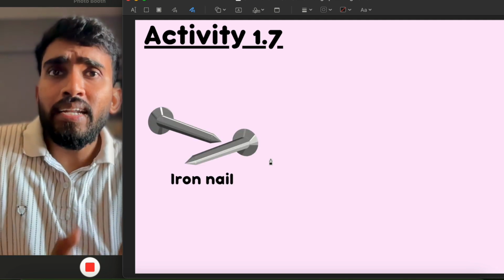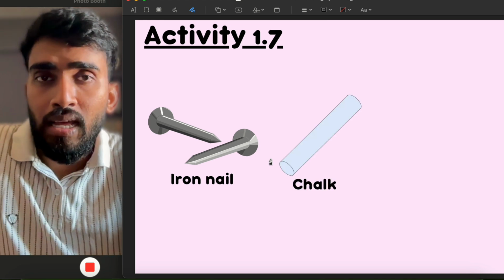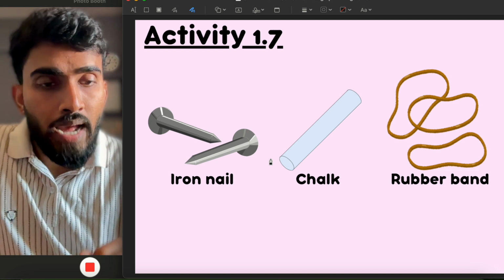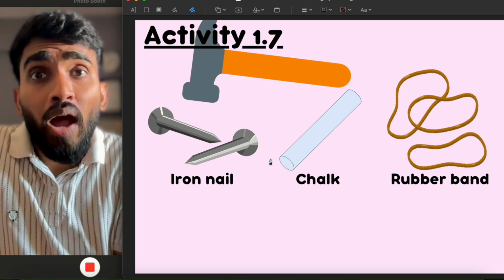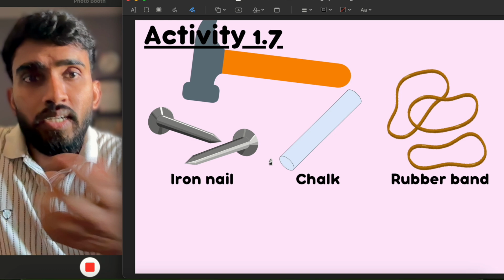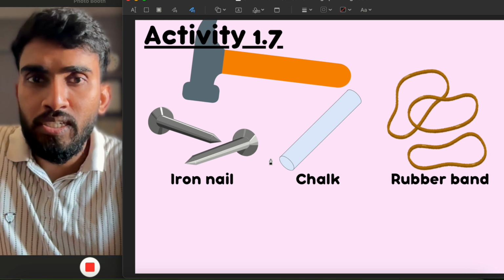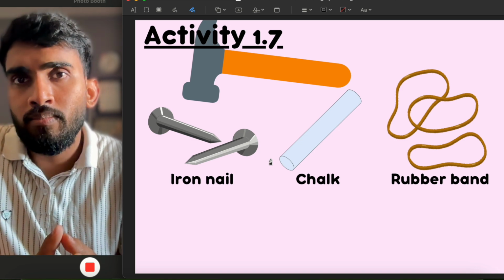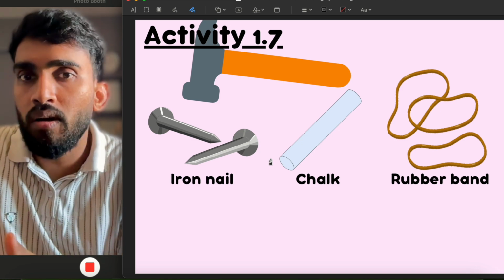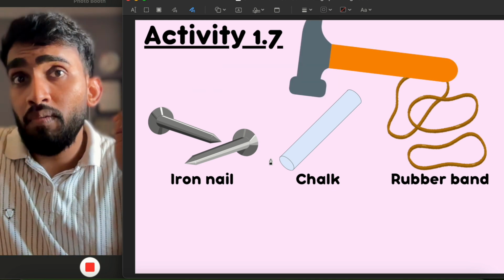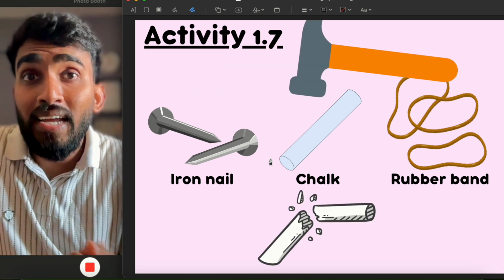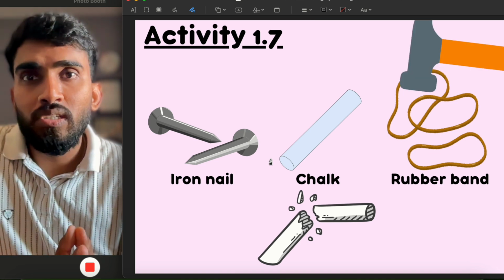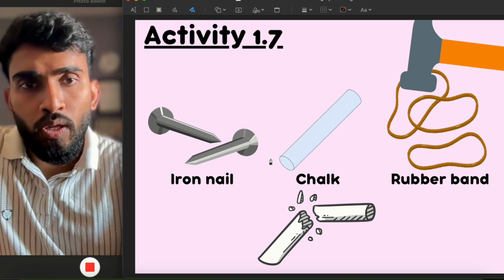Activity 1.7. In that activity, we have to take this iron nail, chalk, and some rubber band. Then we have to take a hammer and try hitting these three things with the help of the hammer. First we will try with this nail. Let us hammer once or twice. We'll see that no major change will occur in the iron nail. In the case of chalk, when we hit it, it will get broken like this. In the case of the rubber band, again we will notice no change happening there.